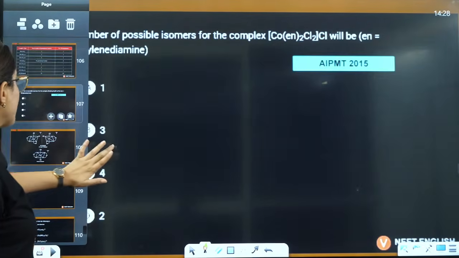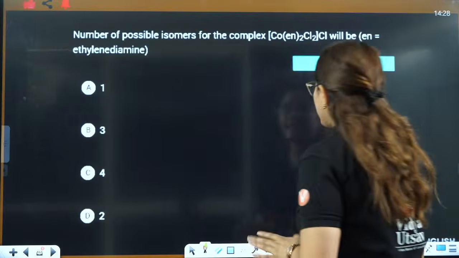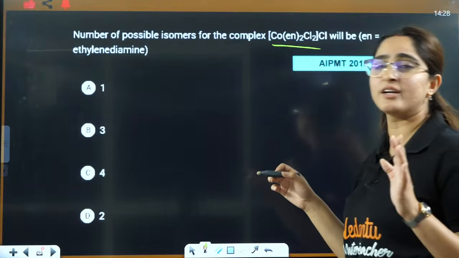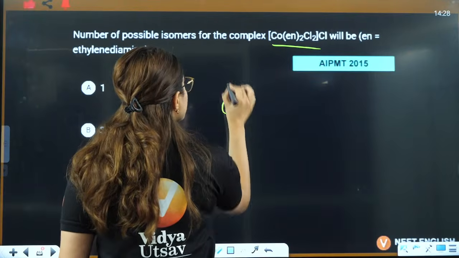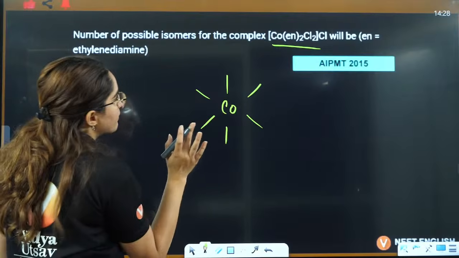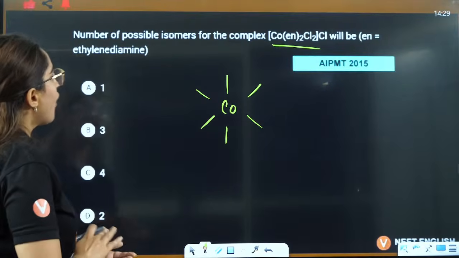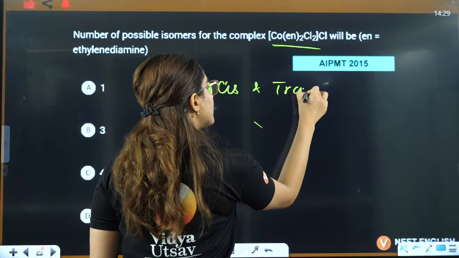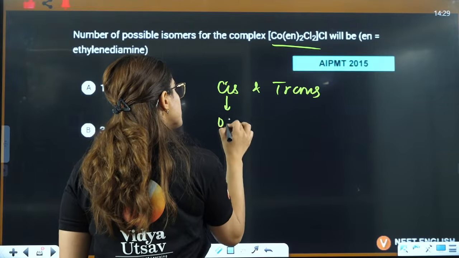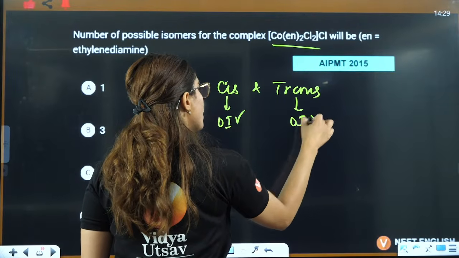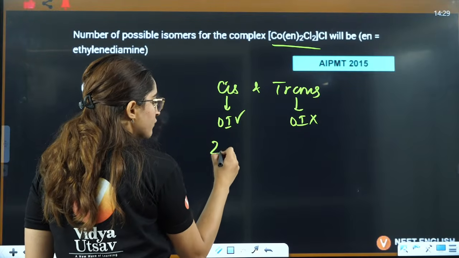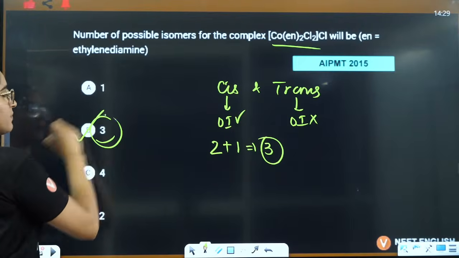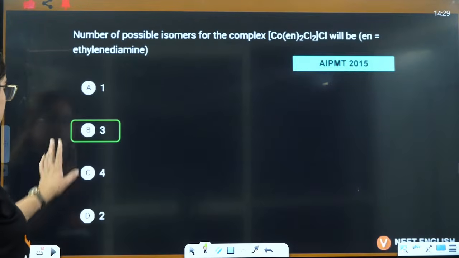Now let's look at the questions, what kind of questions they give you. In AIPMT, the number of possible isomers of the complex. Again, I told you it is a repeated question. So it is cobalt. That's why I have directly given you what to remember, what not to remember. First thing is it will form cis and it will form trans. Multiple times we have done this. Trans will not show optical isomer. So total it is 1 cis and 1 trans, and cis is going to show optical isomer. Overall it is 3. So 3 is the correct answer here.